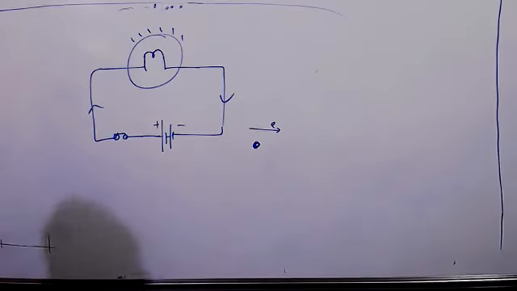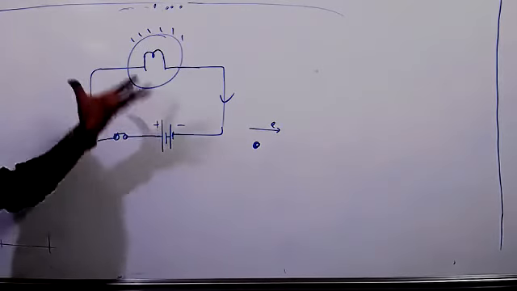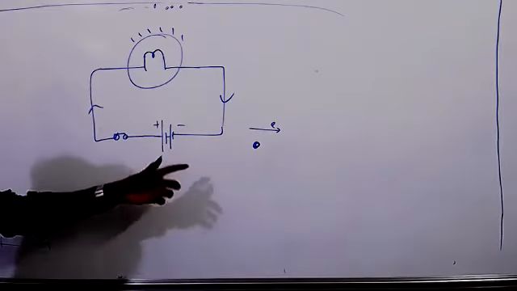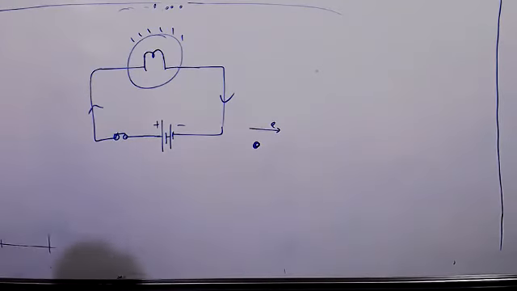And the person who has more money can give to the other person, right? So here also we have to consider that positive charges are more, negative charges are less. So positives are going to negatives. We have to consider that. That's why it is the conventional direction.